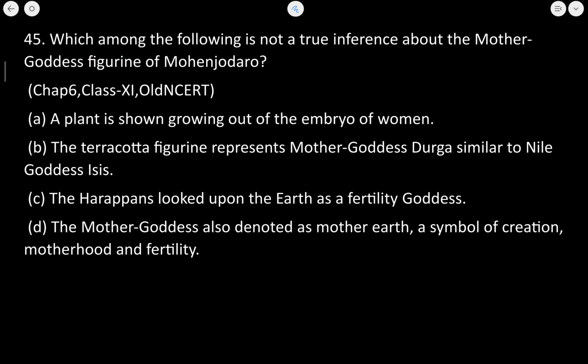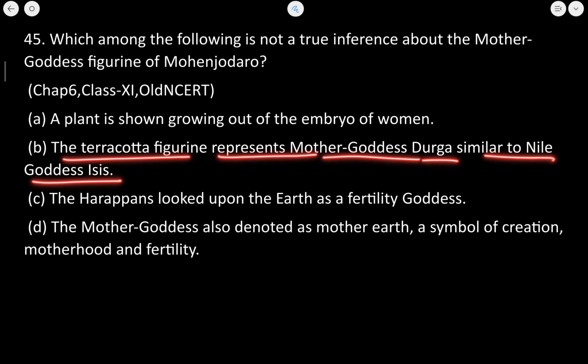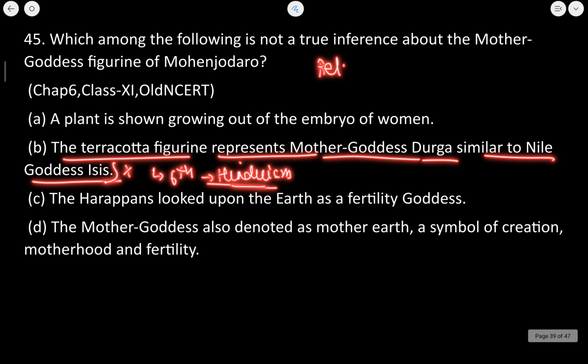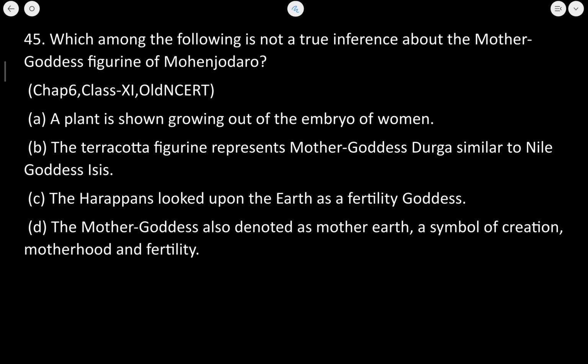Second statement हमारा, terracotta figurine represents mother goddess Durga, similar to Nile goddess Isis. ठीक है, the worship of goddess Durga started late, around the 6th century, and it was related to Hinduism. The people of the Indus Valley did not have religion of their own. ठीक है, so this is completely incorrect statement.